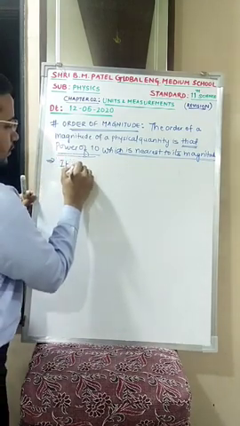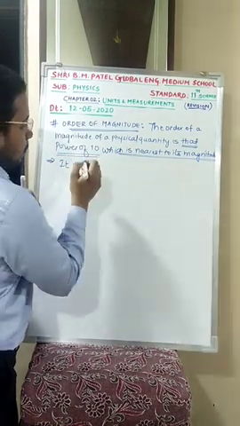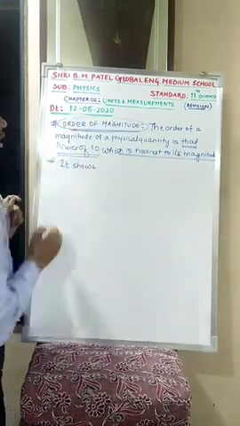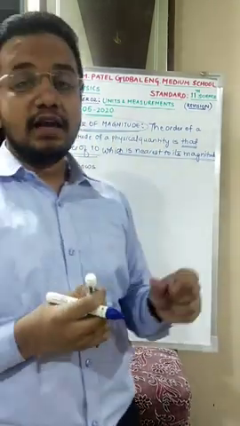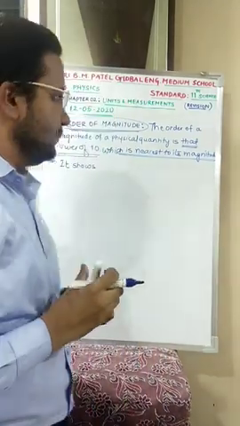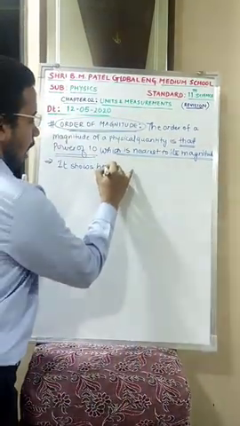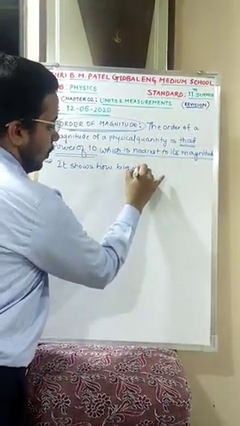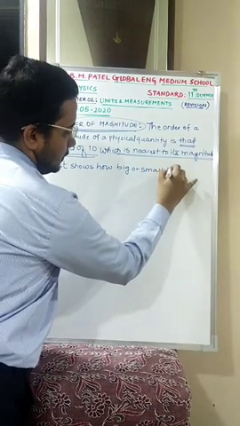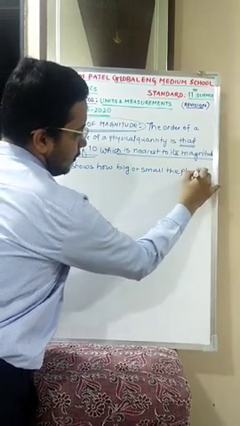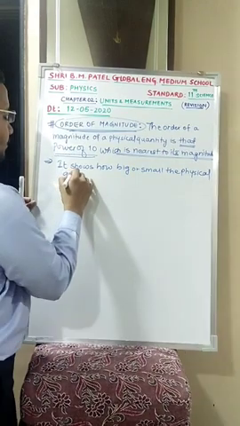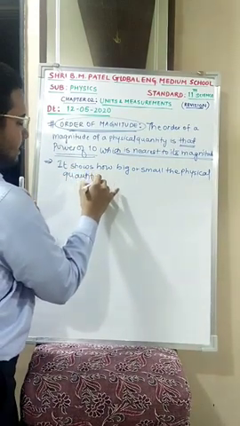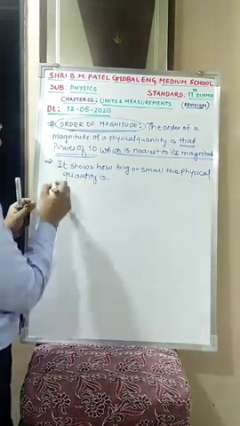Why is this order of magnitude used, sir? Order of magnitude is used in order to determine how big or how small the quantities are. It shows how big or small the physical quantity is. Is this clear?